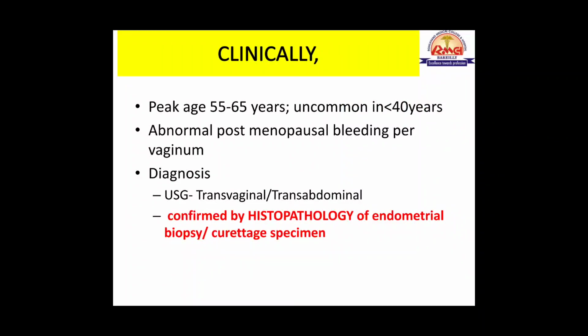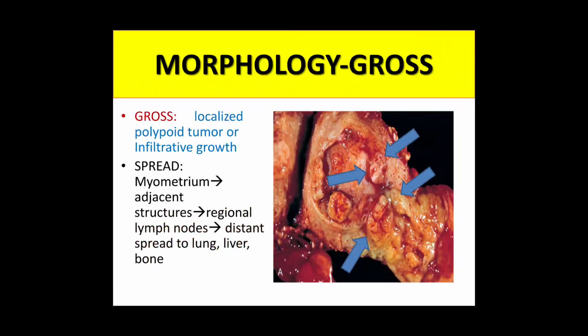Now clinically, in type 1 endometrial carcinoma, the peak age is 55 to 65 years, and it is uncommon in women who are less than 40 years of age. The clinical symptom will be abnormal postmenopausal bleeding per vaginum. Diagnosis is by ultrasonography. Transvaginal sonography is preferred over transabdominal sonography, and confirmation will be done by histopathology of the